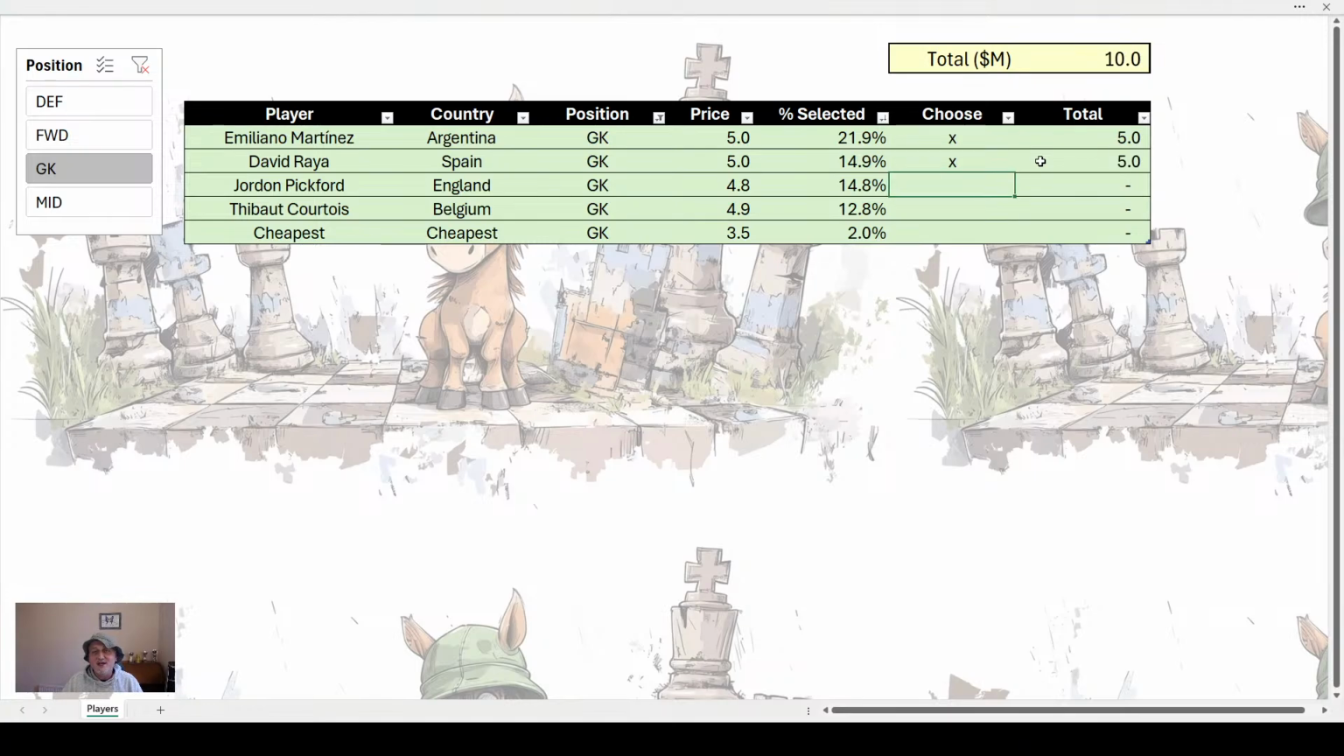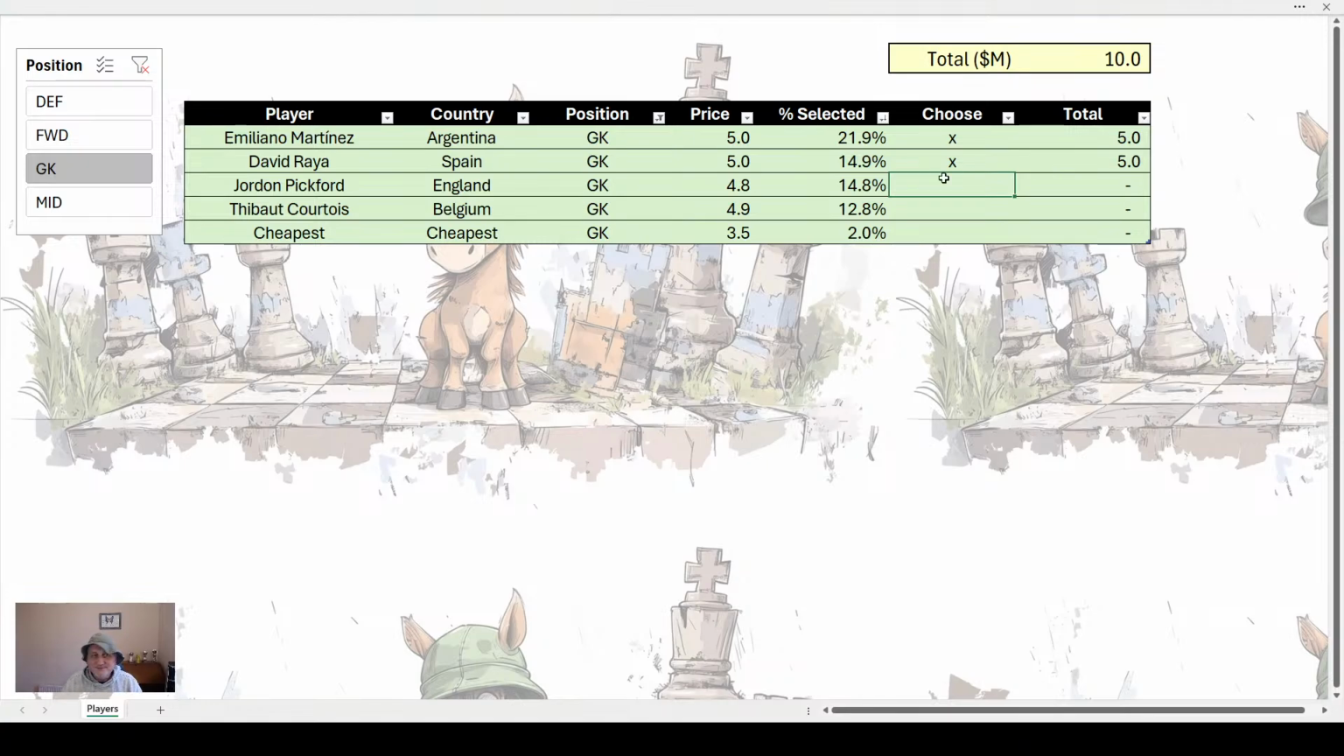And then David Raya. Now, with the Spanish keepers, we don't know for sure who the first choice is. It looks like it may well be Raya, but if they get through after the first 2 match days, he's surely not going to play the third one. I've not seen any serious teams choosing Martinez or Raya as their keepers, but they're the 2 we have to go for.